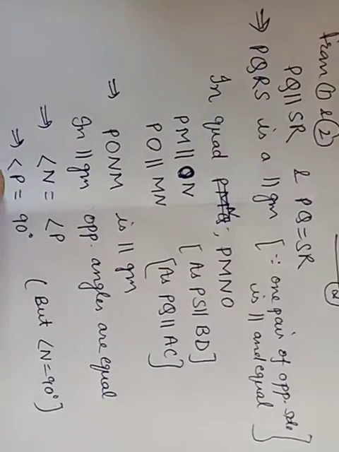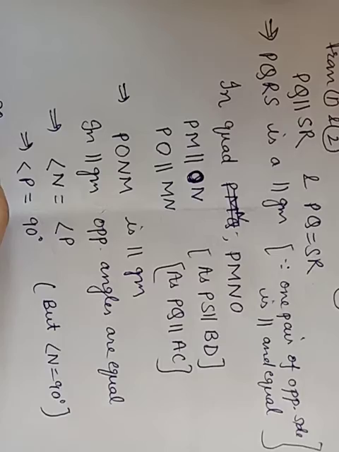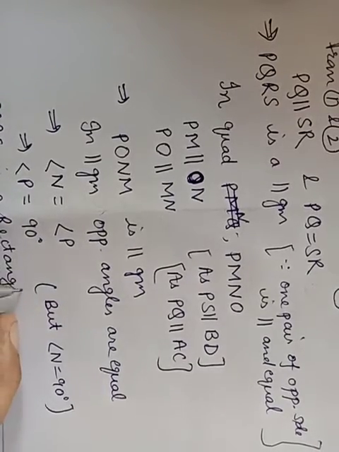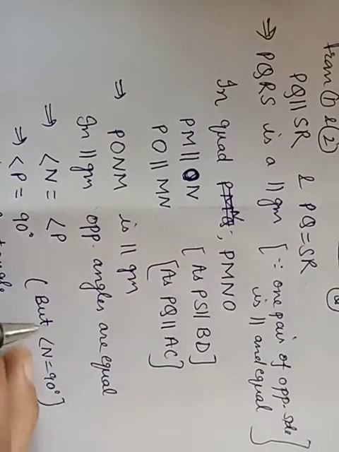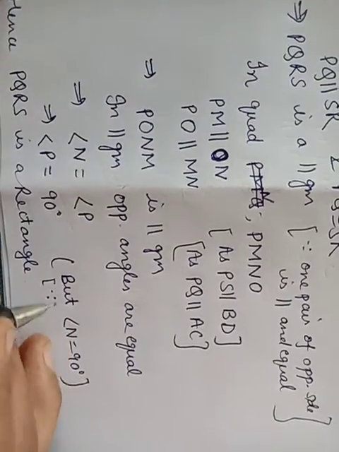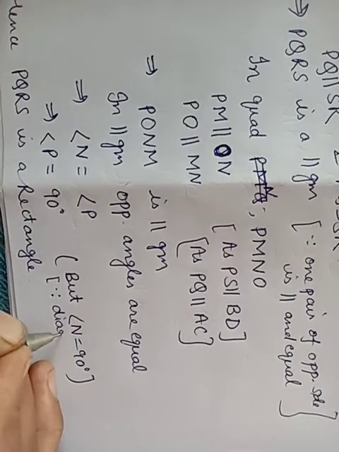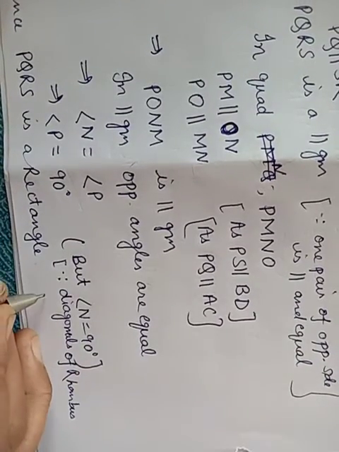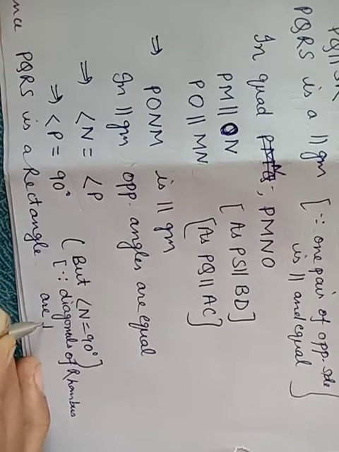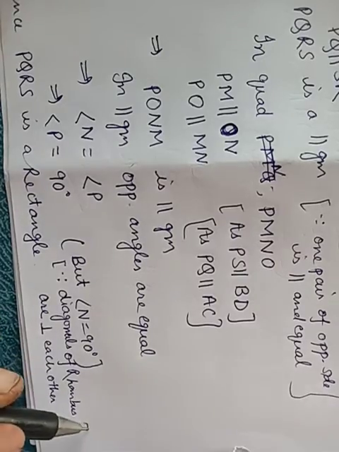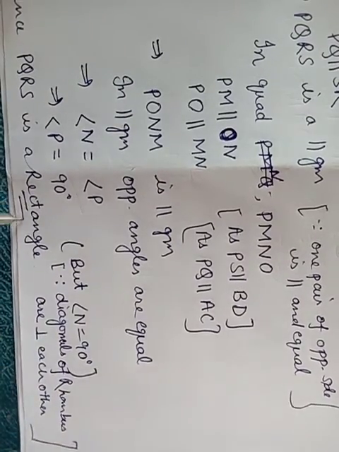Hence PQRS will become a rectangle, because in parallelogram if one angle is 90, it will become a rectangle. And how an angle is 90 degree, you can write the reason for this also, because diagonals of rhombus bisect each other at right angles, or you can write only the diagonals of rhombus are perpendicular to each other. This is a property of rhombus and we have used over here, and hence this question is done.